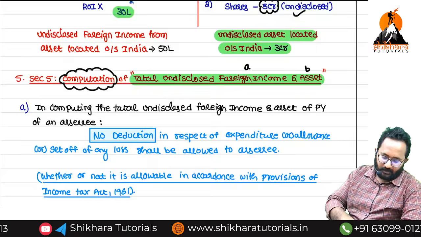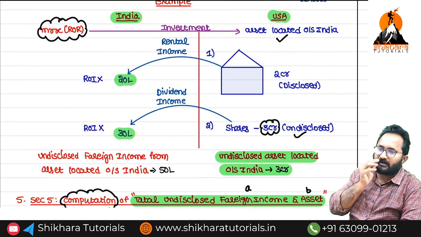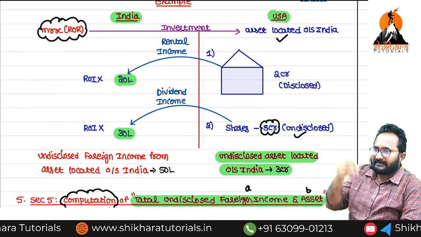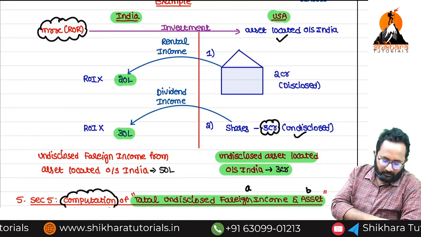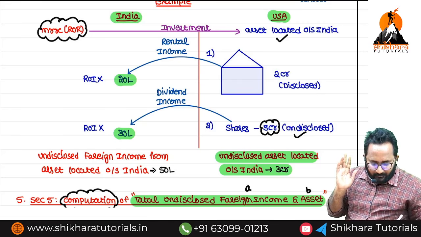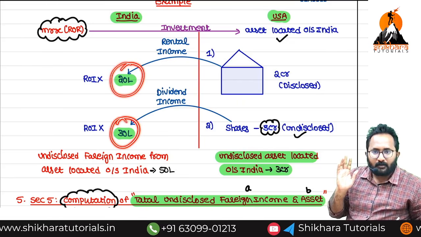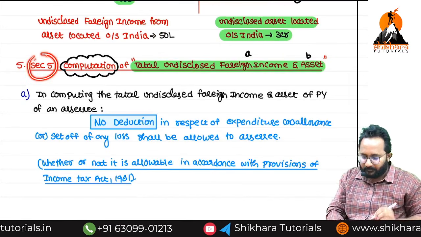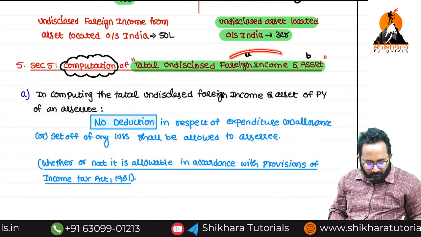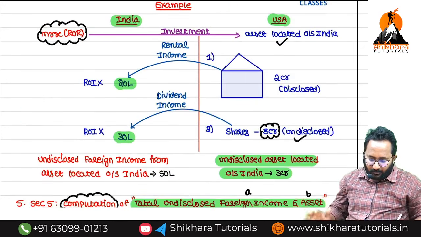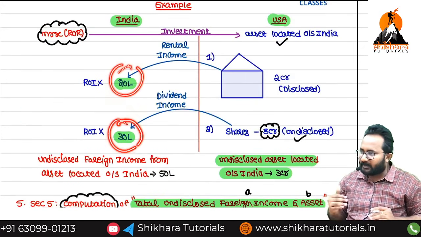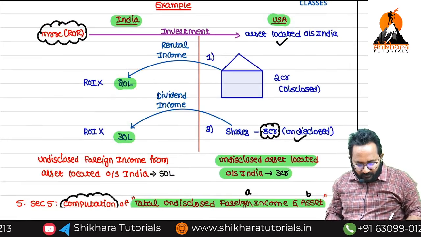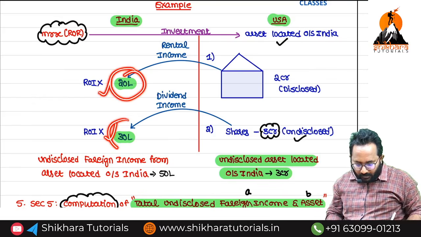Okay. In the above example, how many undisclosed incomes are there, ma'am? 2. Incomes are 2 only. Assets are 1. The 20 lakh or 30 lakh, totally we have to include for this section 5. Computation of income means rental income or dividend income, whatever arises from the foreign asset, that is undisclosed, means we have to take the total value.